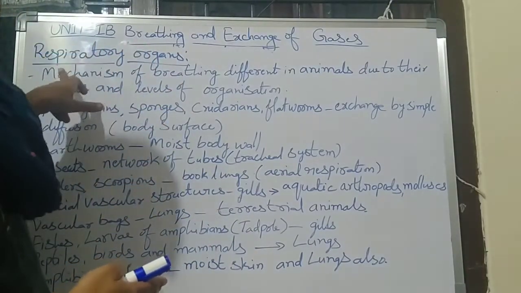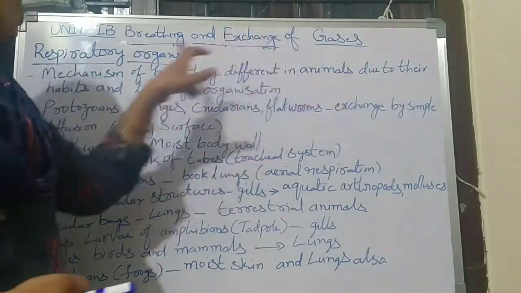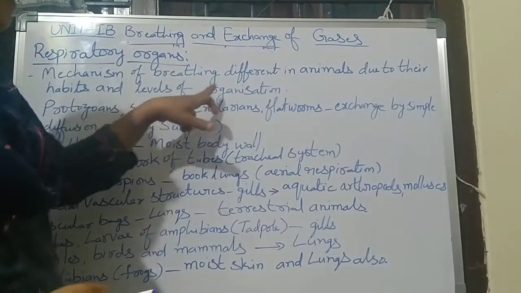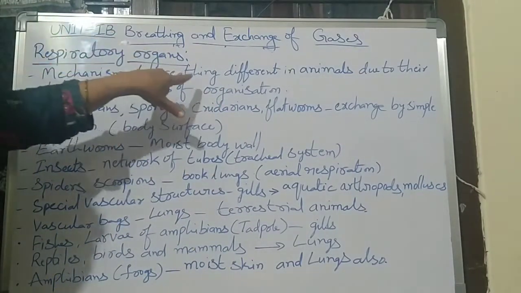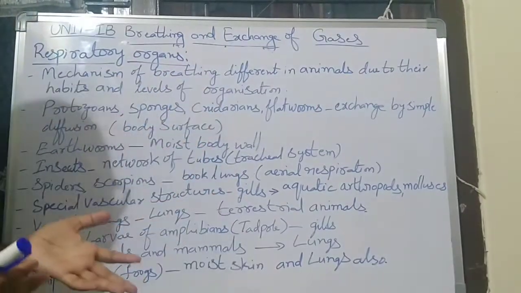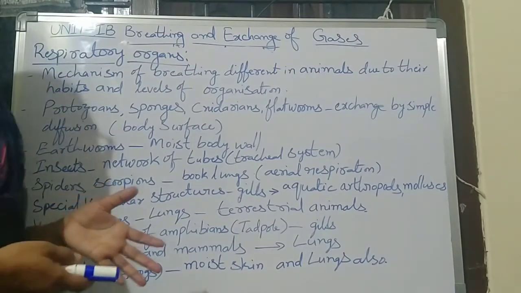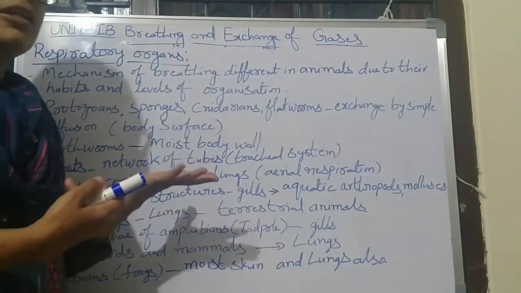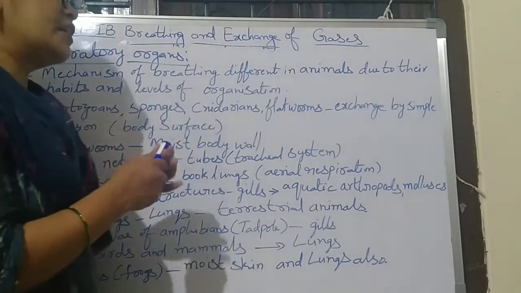Here the mechanism of breathing is different in animals due to their habits and levels of organization. Means the breathing process is different in different animals, based on the habits, means where they live and where they are present. That depends on the habits and levels of organization.